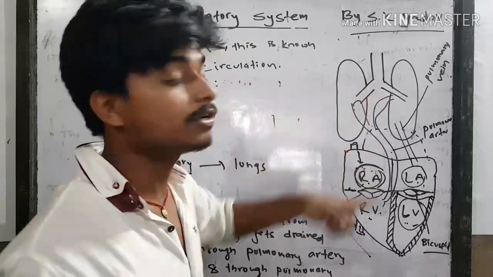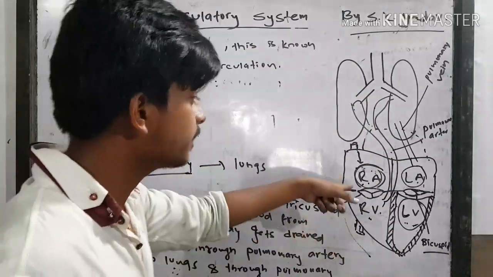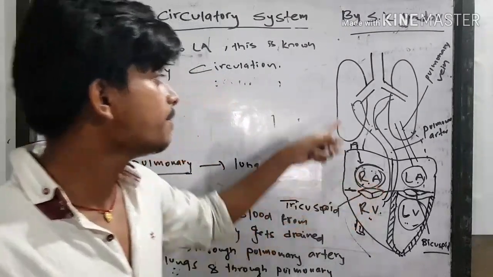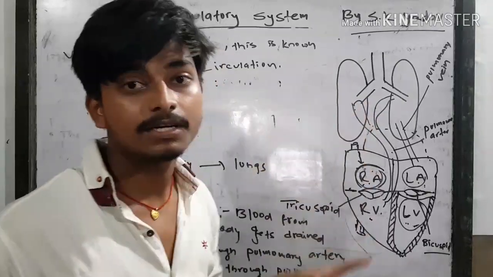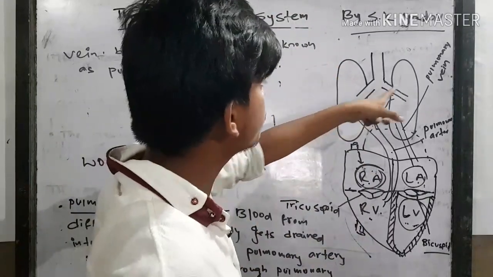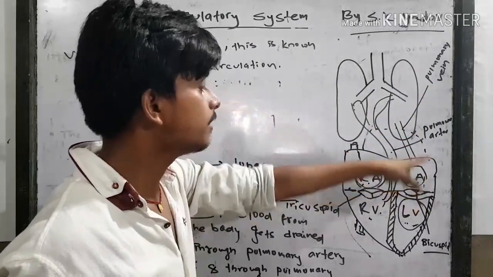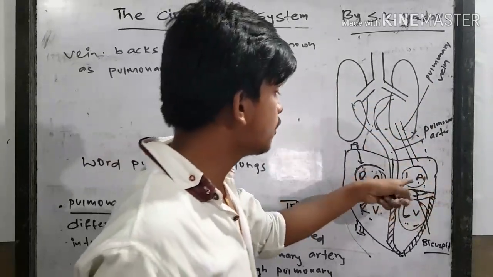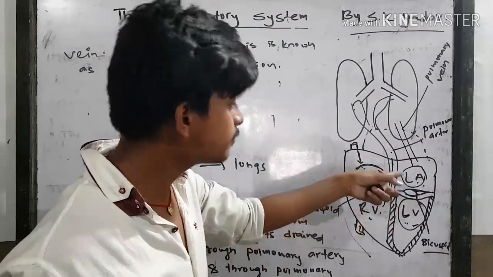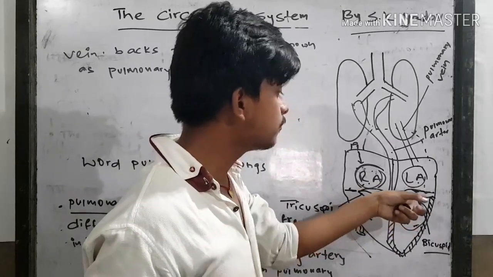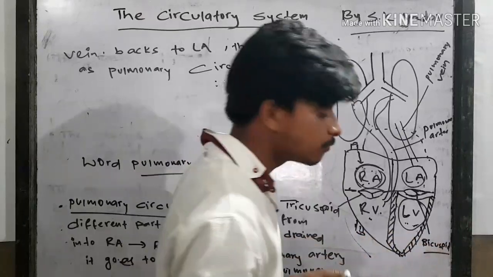So it goes to the lungs in order to oxygenate, because the deoxygenated blood from different parts of the body gets drained into the right auricle, and after going to the lungs it gets perfused with oxygen. With the help of the pulmonary vein it drains back to the heart into the left auricle, and after the left auricle it goes downward with the help of a valve. The valve present here is known as the bicuspid valve, also known as the mitral valve.